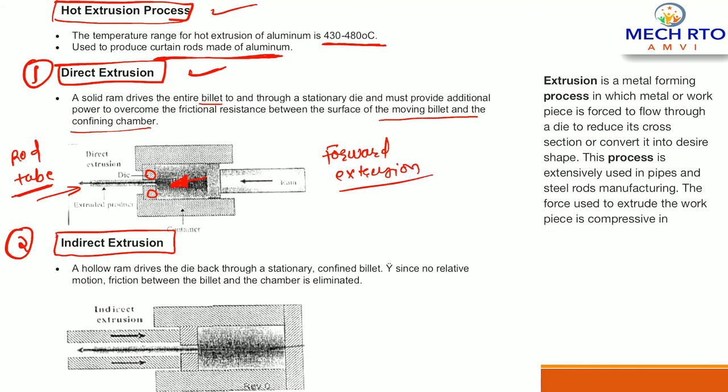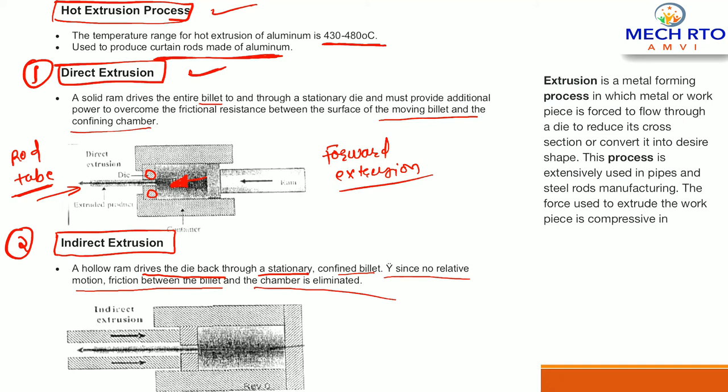Now indirect extrusion. In indirect extrusion, a hollow ram drives the die back through a stationary confined billet. In such cases there is no relative motion, so friction between the billet and the chamber is eliminated. So this is indirect extrusion.